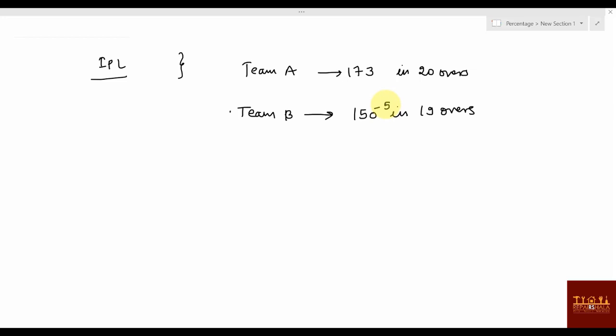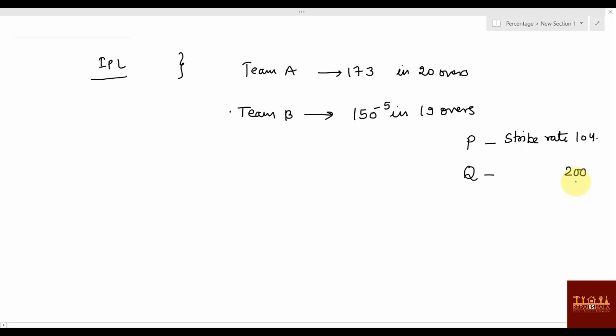Now 2 batsmen are playing, batsman P and batsman Q. I'm talking about their strike rate. P's strike rate is given as 104, and Q's strike rate is something like 200, something like Andre Russell, Kieron Pollard, or Hardik Pandya.